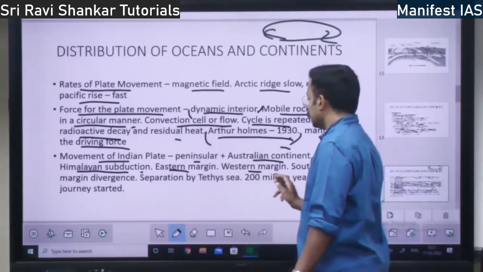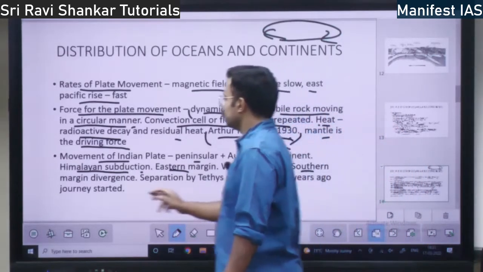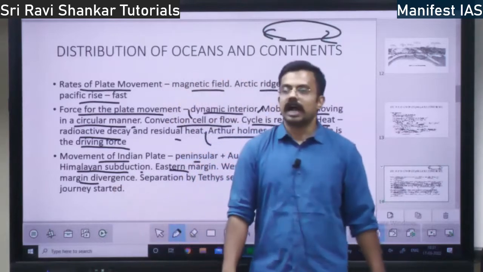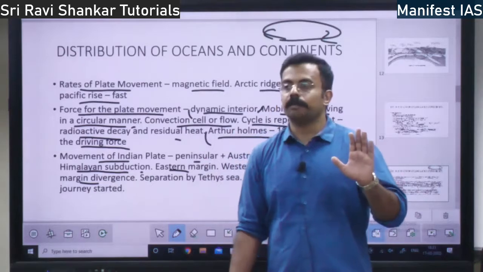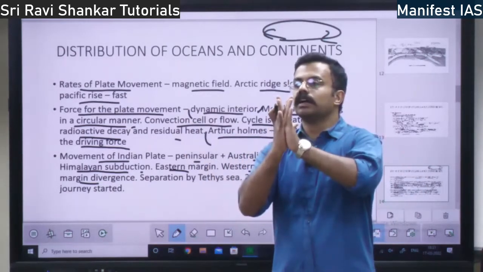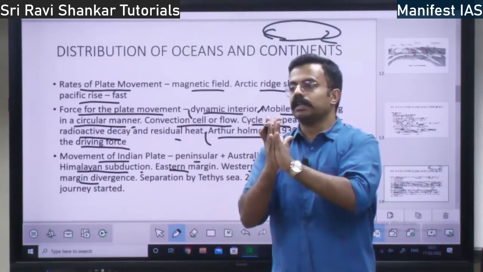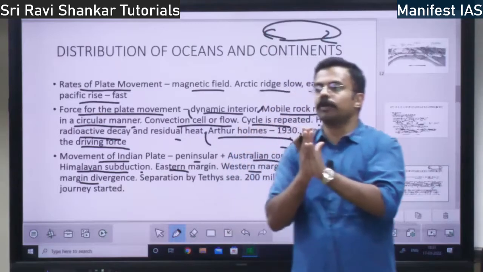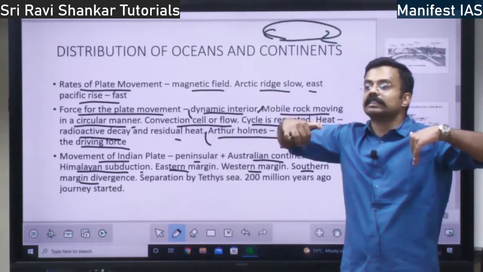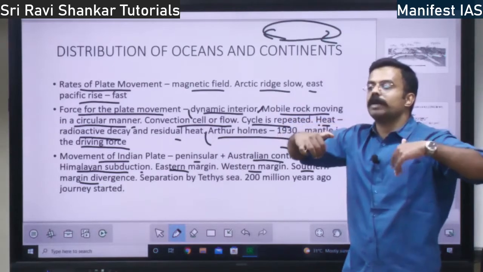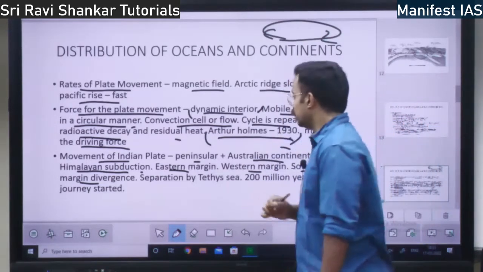Western margin I have told, eastern margin, southern margin is the Atlantic. On the northern margin, we have the Indian plate colliding with the Eurasian plate, right? That is a convergent plate boundary. On the southern margin, what is there? There is divergence of the plate boundary on the southern margin, right?